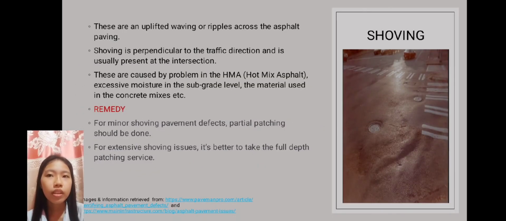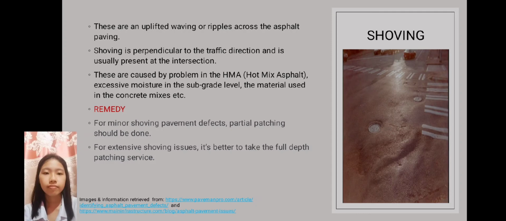Next is shoving. These are uplifted waves or ripples across the asphalt paving. Shoving is perpendicular to the traffic direction and is usually present at intersections. These are caused by a problem in the HMA, or hot mix asphalt, wherein excessive moisture in the subgrade level and the material used in the mixes. The remedy for shoving also depends on its severity. For minor shoving pavement defects, partial patching should be done. For extensive shoving issues, it's better to take the full depth patching service.